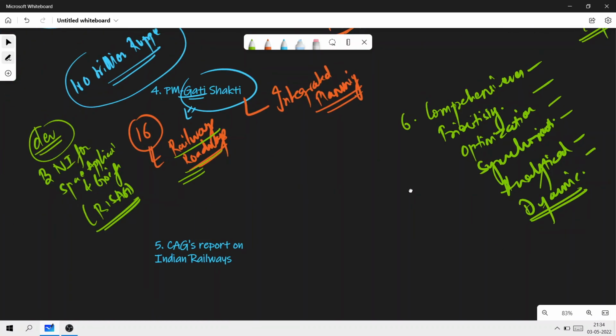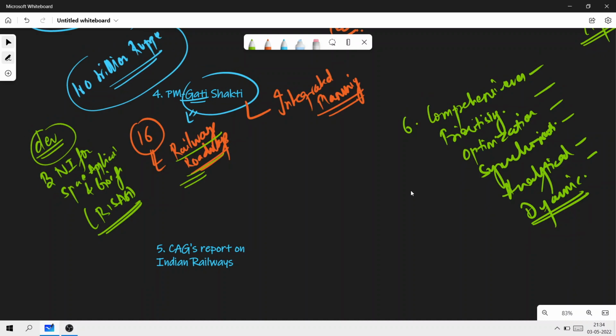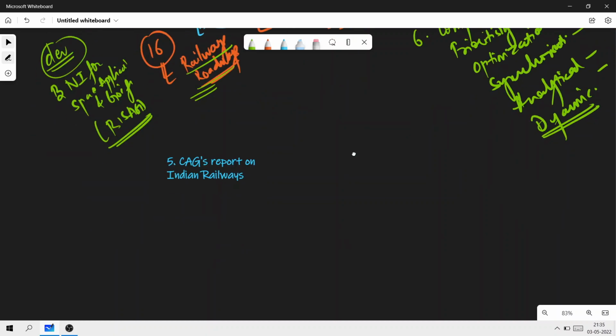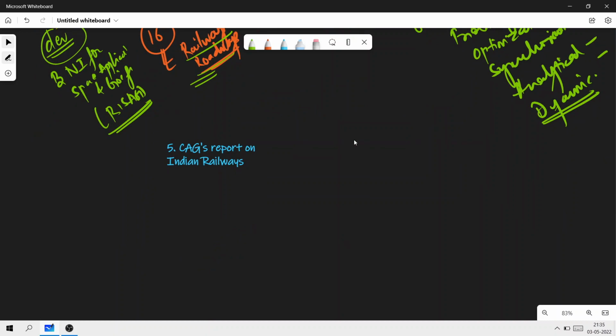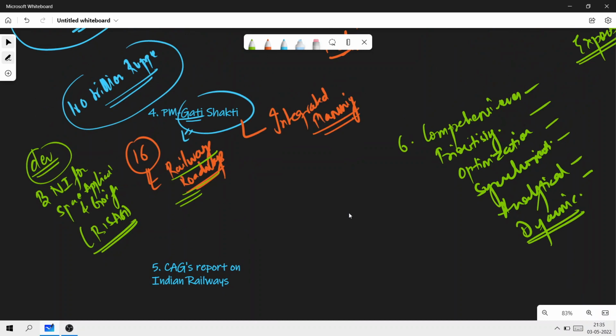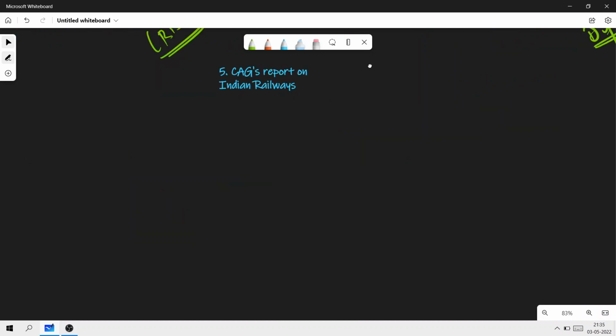So the simple concept of this is integrated planning, like we just discussed. Integrated planning, or we can simply say, to expedite infrastructure project implementation in India. Very important. So these are all the important things that you need to know about it. Then the next one that we're going to do is CAG's report on Indian Railways. Of course, you can read a little bit about PM-Gati Shakti in a detailed manner, but these are the important things that you need to know.